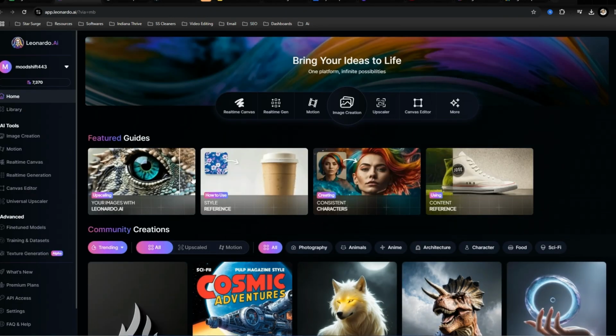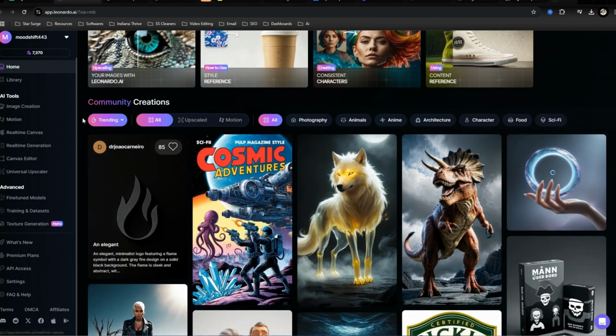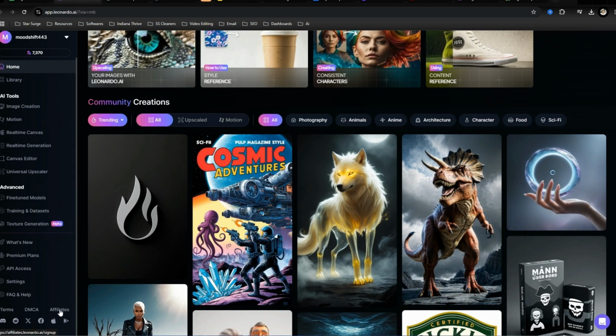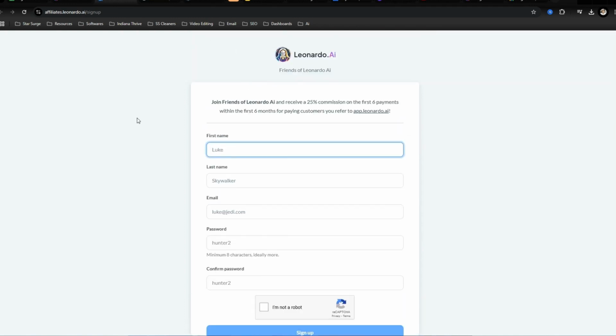This is how I'm able to create some of the images and different short form contents that I use. And most of the time, these softwares, if you scroll down to the bottom, they will have a section that says affiliate. So you want to click here, and then you'll want to sign up. Then once you sign up, you will get a link. Now, this affiliate, you get 25% commission.